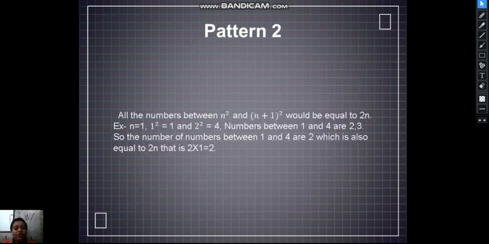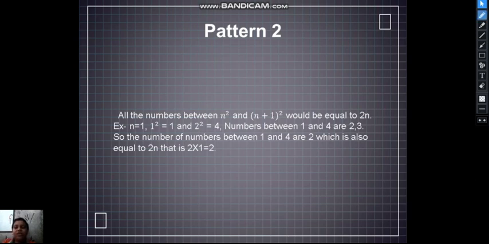So pattern 2. All the numbers between n square and (n plus 1) square would be equal to 2n in count. Example, n is equal to 1, 1 square is equal to 1, 2 square is equal to 4. The numbers between 1 and 4 are 2 and 3. Two numbers are there, 2 and 3, which is 2 into n, that is 1 into 2, equal to 2. So the natural numbers between 1 and 4 are 2, which is also equal to 2n.